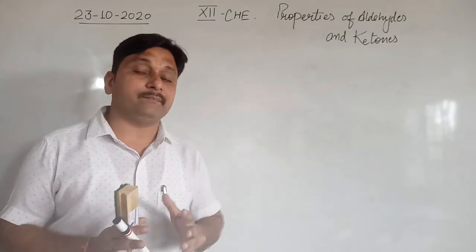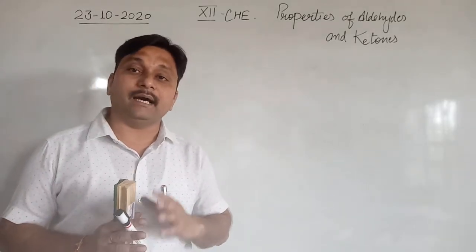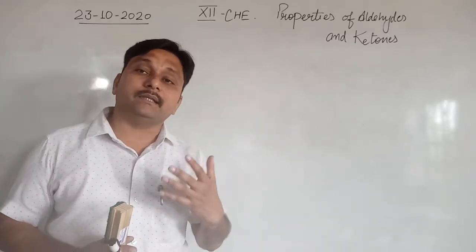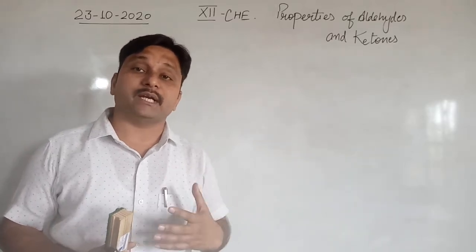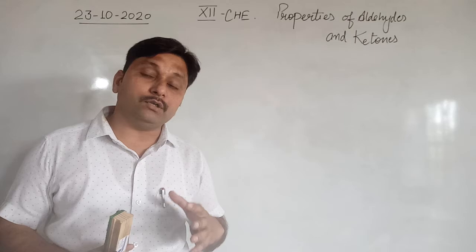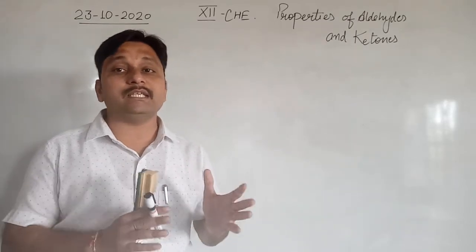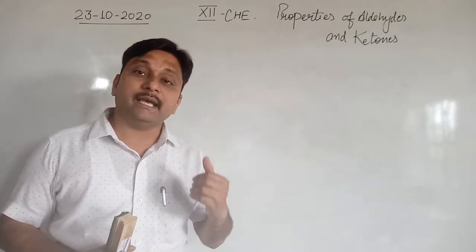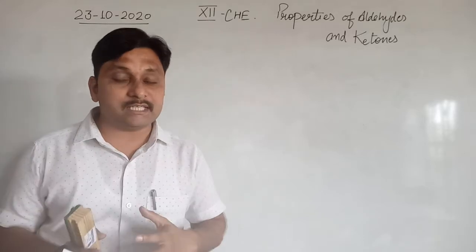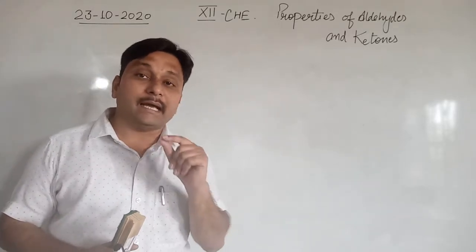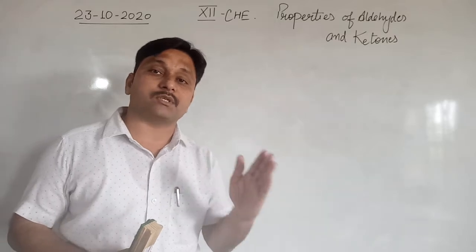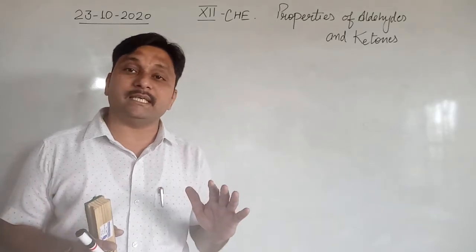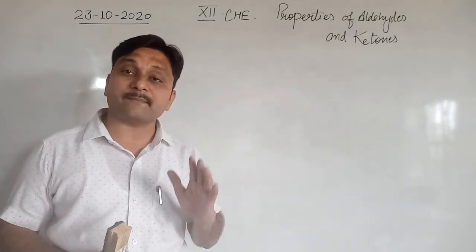Acidified potassium dichromate, acidified sodium dichromate, alkaline KMnO4, acidic KMnO4, and nitric acid are strong oxidizing agents. Tollens reagent and Fehling solution both behave as mild oxidizing agents. In the presence of only Tollens reagent and Fehling solution, aldehyde has the tendency to convert into carboxylic acid. Clear? But ketones have no tendency for conversion into carboxylic acid.